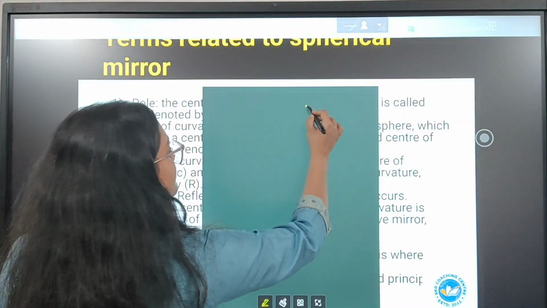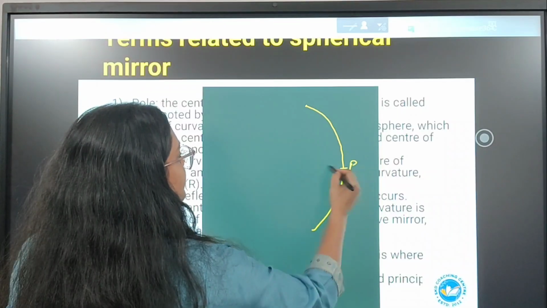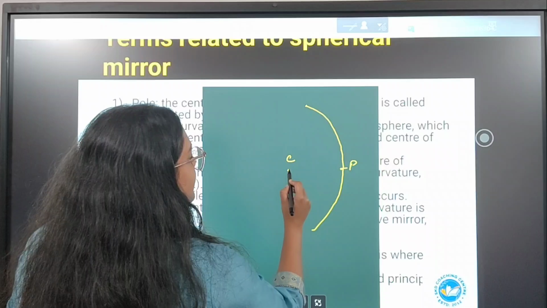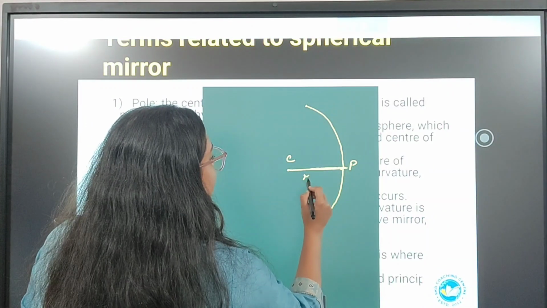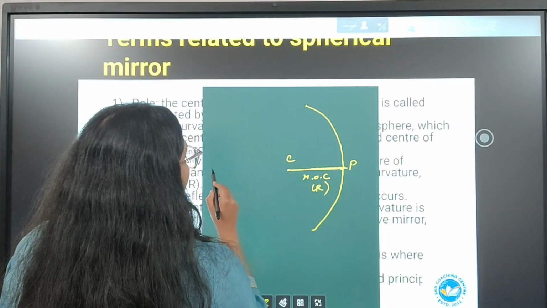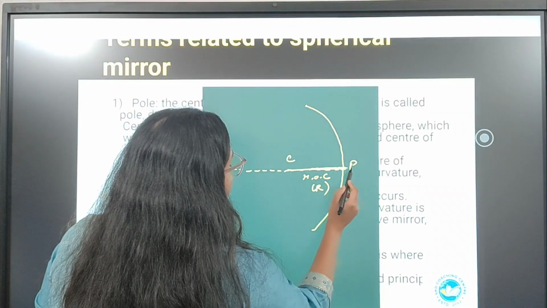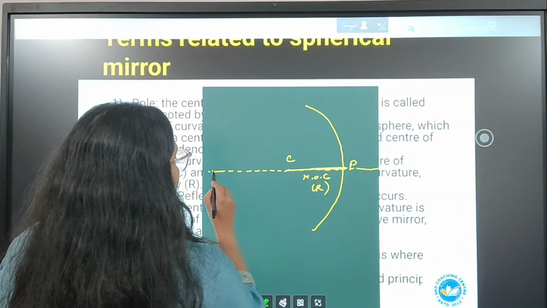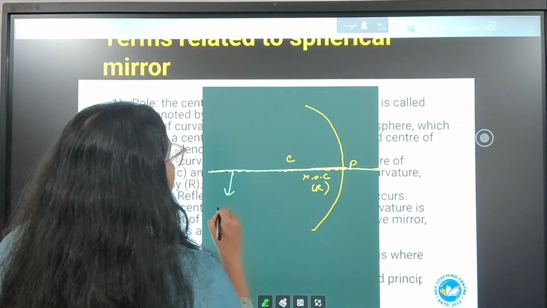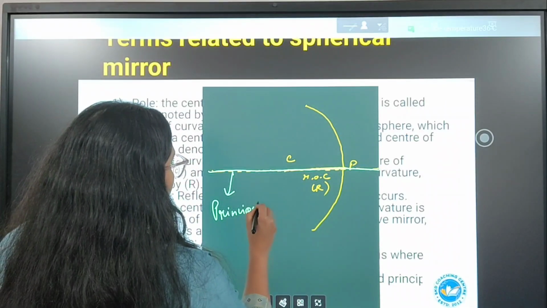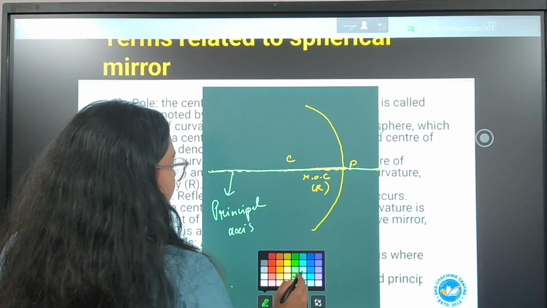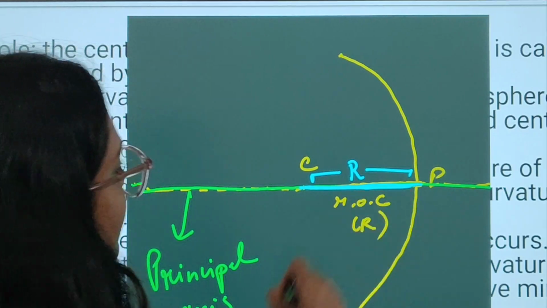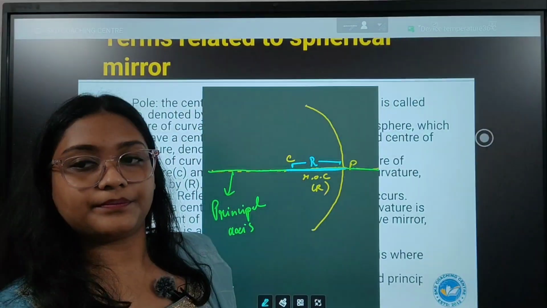This is a pole. This is the center of curvature. Note, don't get confused. The line between the center of curvature and the pole is the radius of curvature, R. But if I draw a straight imaginary line joining all of them, this straight imaginary line is called the principal axis. The line between the center of curvature and the pole is called the radius of curvature, which is denoted by capital R.